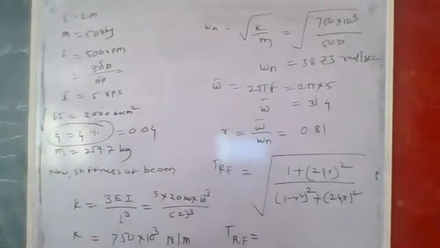That is the value of zeta. Put the value of zeta, put the value of R, that is 0.81. And tell me the answer of this TRF, that is the force transmitted towards the foundation. I will wait for 2-3 minutes. Please tell me the answer.